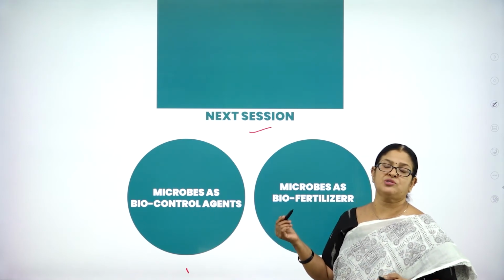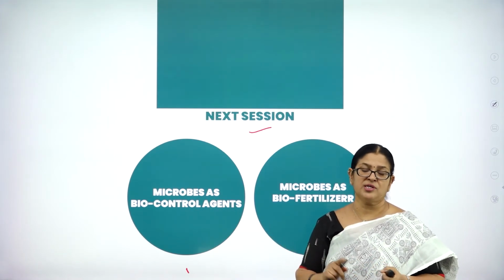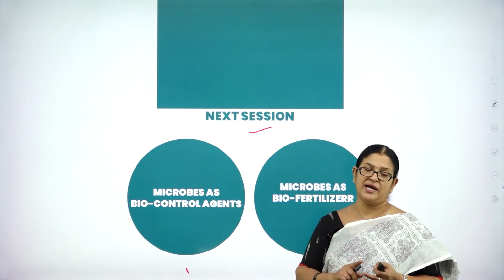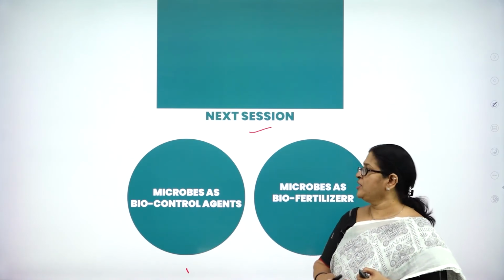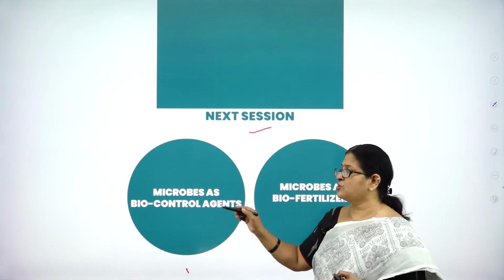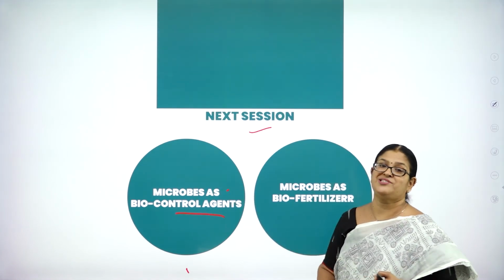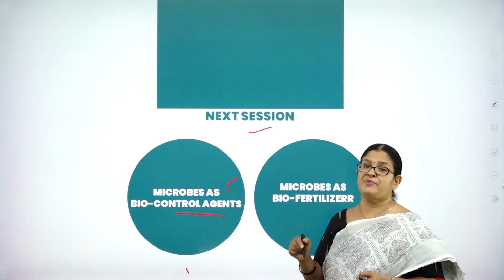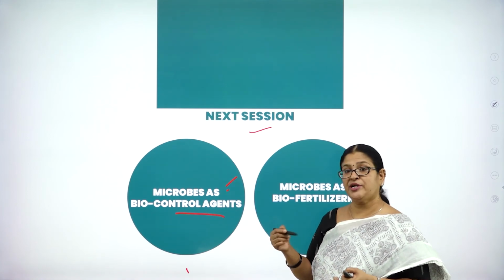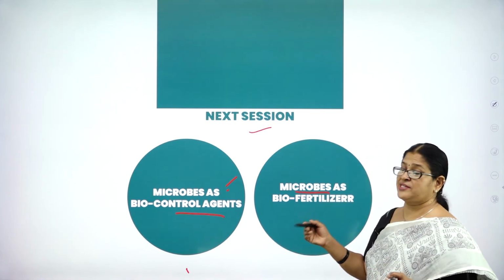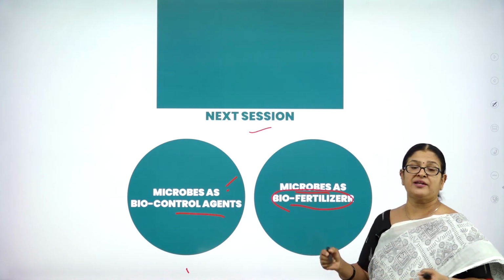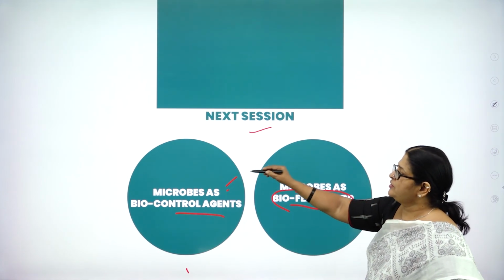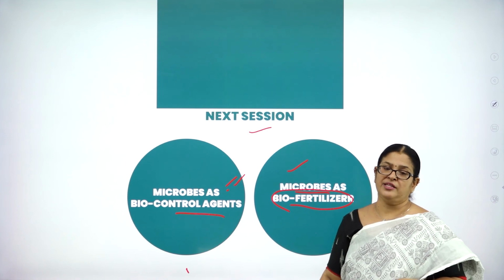Till now we have understood the role of microbes in the production of household products, industrial products, antibiotics, and in sewage treatment. Now in the coming session, we'll learn about the role of microbes as biocontrol agents. Very, very important. Most of the crops are destroyed by pests. So what is the role of microbes in preventing the pests and protecting the crops? Then microbes can also be used as biofertilizers, like nitrogen fixing bacteria. Imagine how it is going to enrich the soil fertility. I am going to discuss these two very important concepts in the coming session.